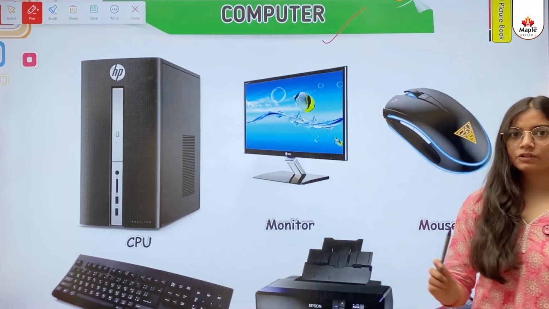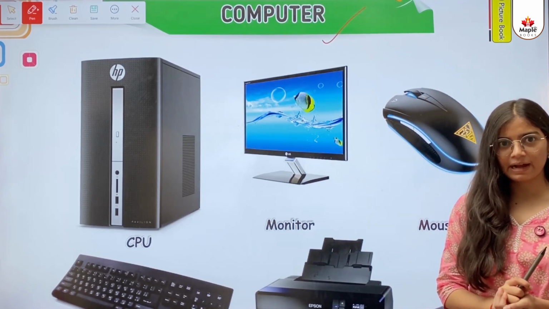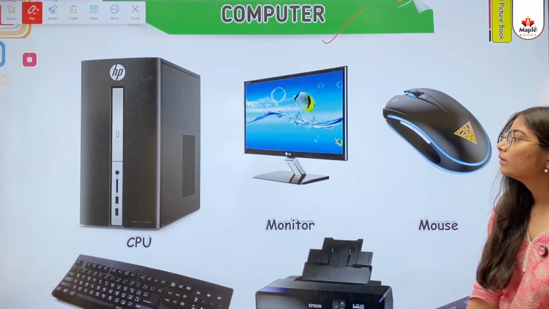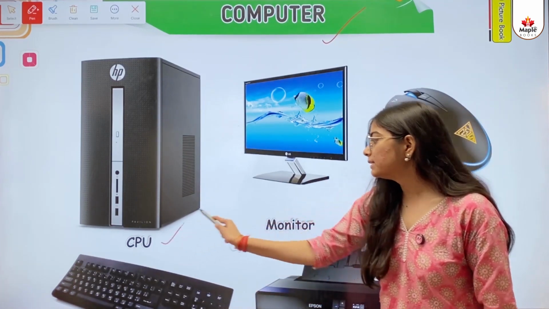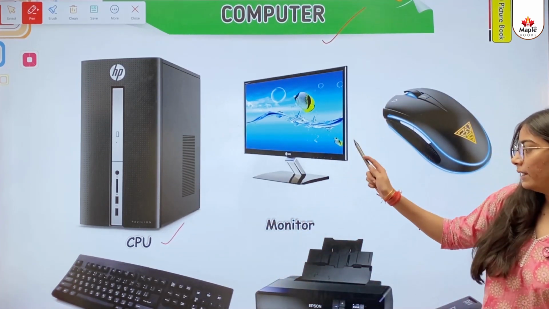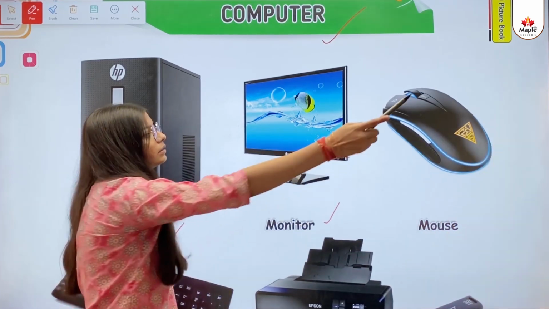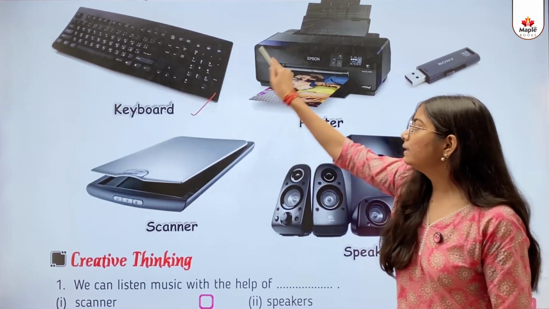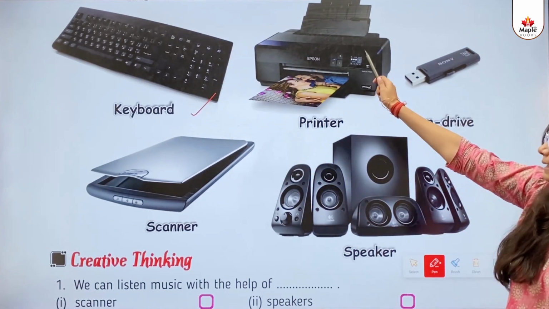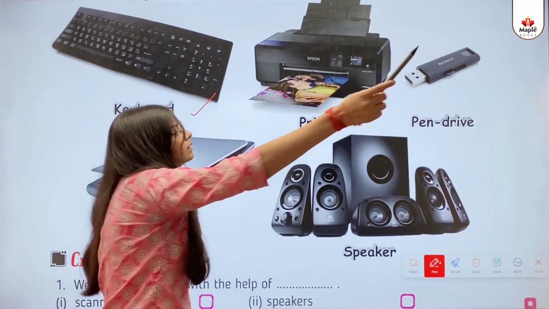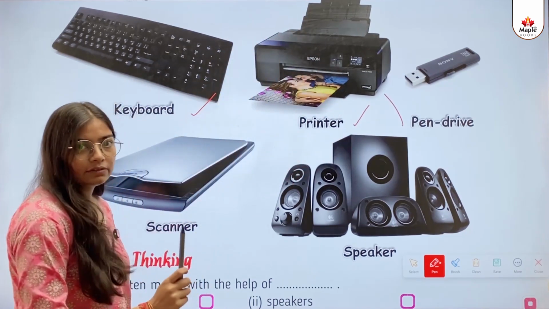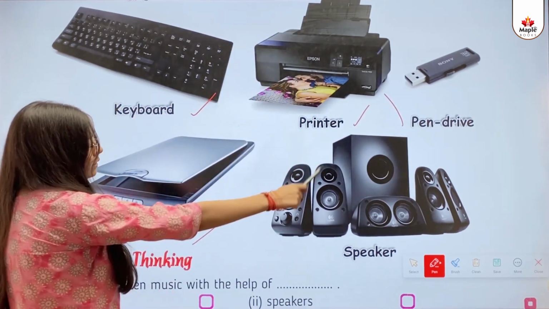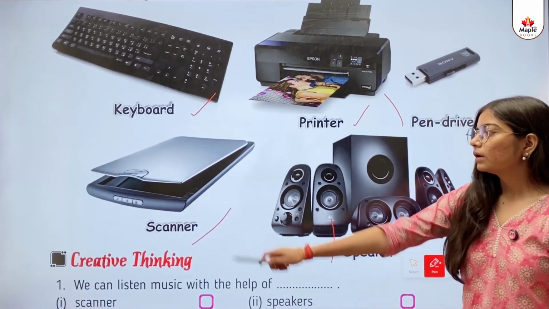Computer. So kids, in this we will learn about the different names of the parts of a computer. This one is a CPU. This one is a monitor. This one is a mouse. This one is a keyboard. This one is a printer. This one is a pen drive. This one is a scanner. This one is a speaker.